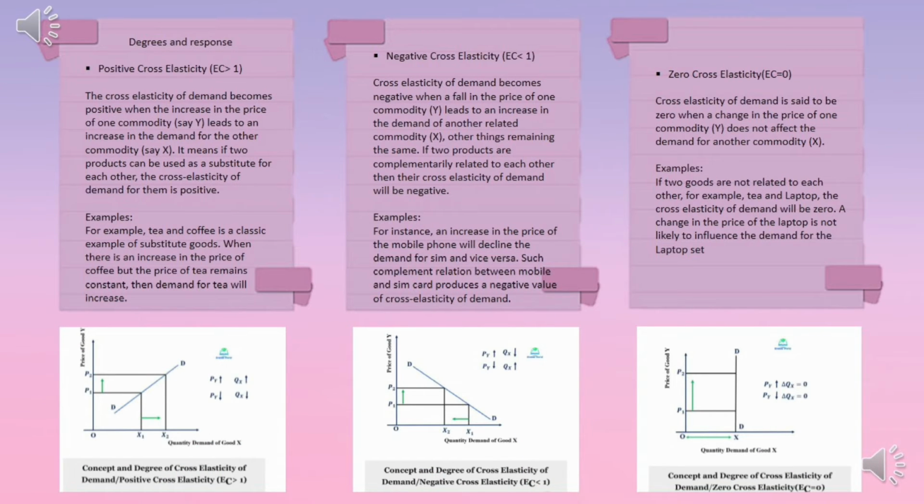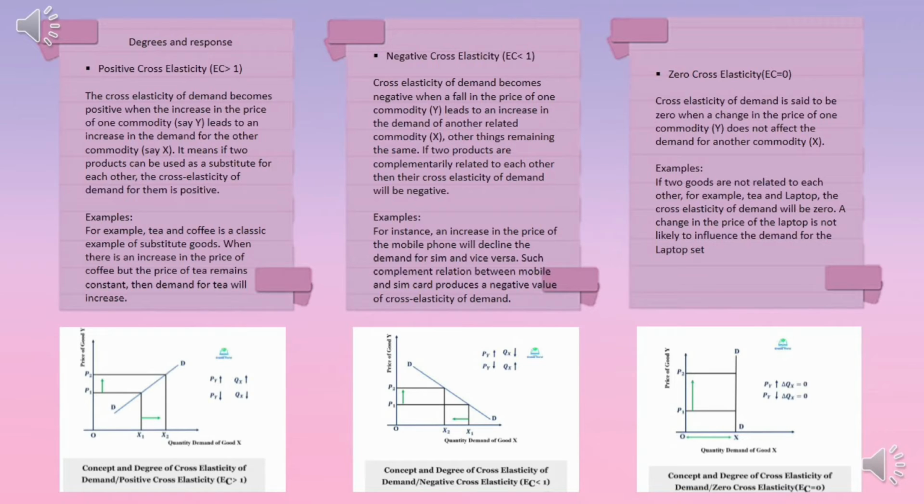First type of degrees and responses: positive cross-elasticity. The cross-elasticity of demand becomes positive when the increase in the price of one commodity leads to an increase in the demand for the other commodity. It means if two products can be used as a substitute for each other, the cross-elasticity of demand for them is positive. For example, tea and coffee.